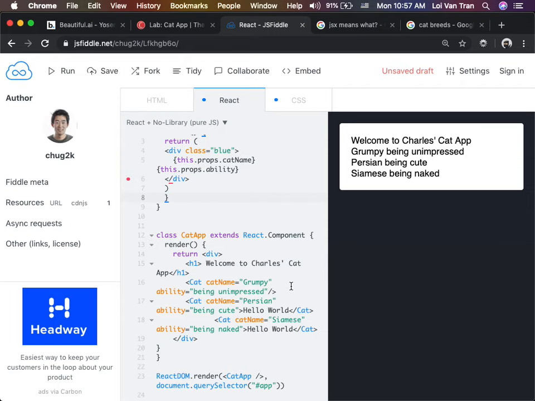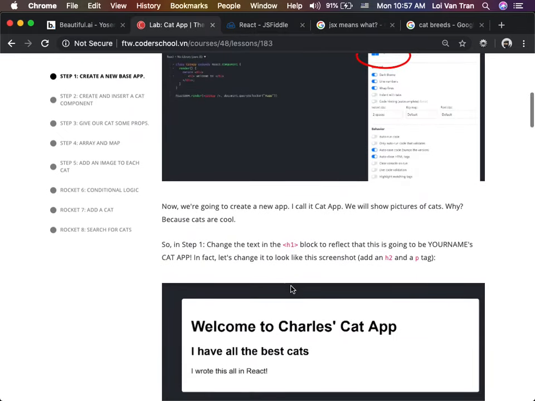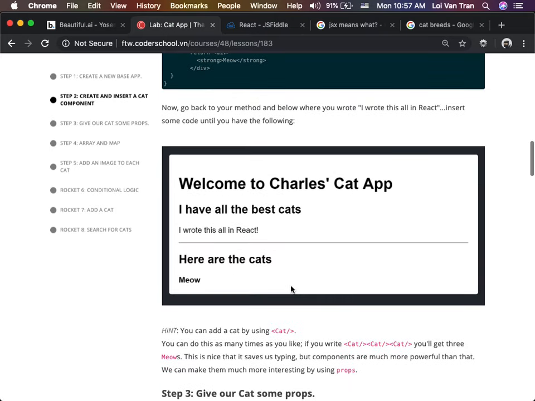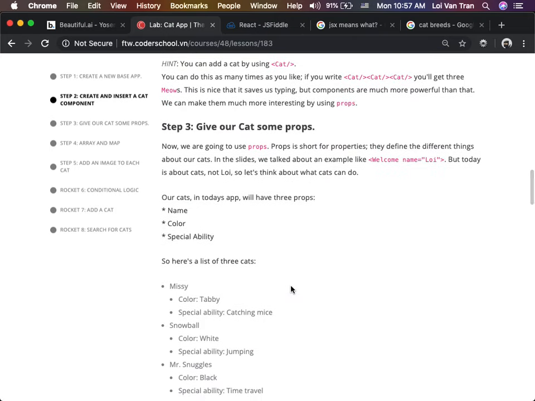Okay, so now let's go ahead and move on. So we got our cat app, and we gave it a special ability. One more thing: let's give it a color.